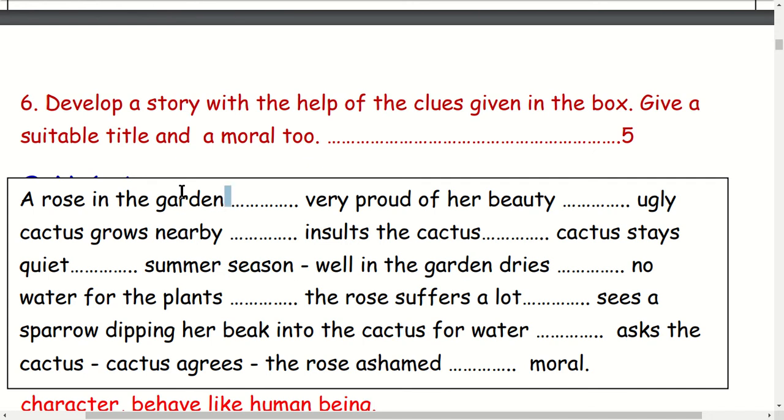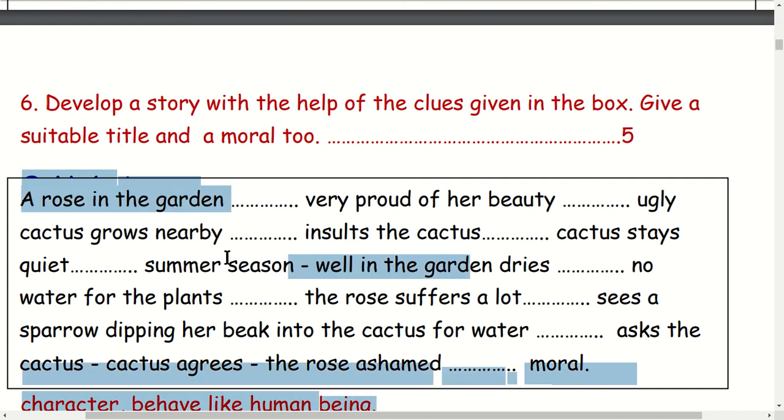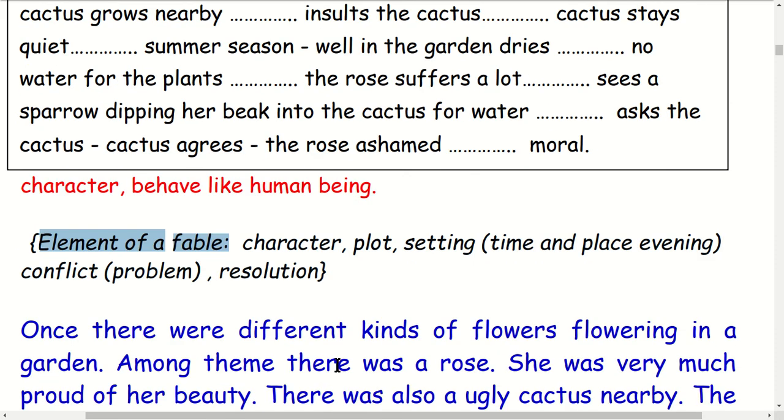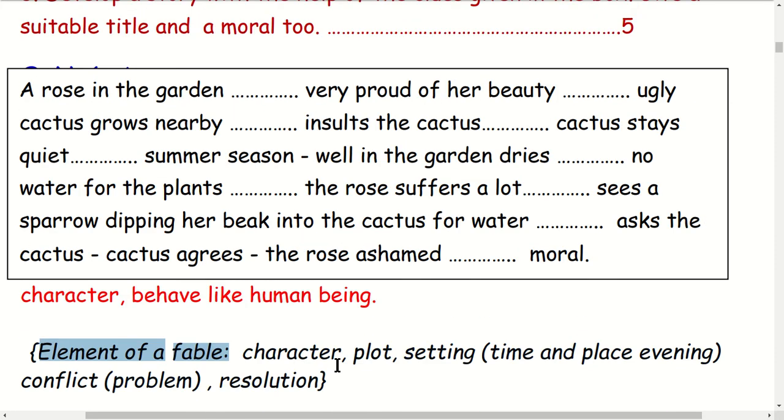Okay, let's say the character is a rose. This is a fable. What is a fable generally? First of all, understand fable. A fable is an imaginary story which tells a lesson. It is a very interesting story which gives a lesson to the readers.